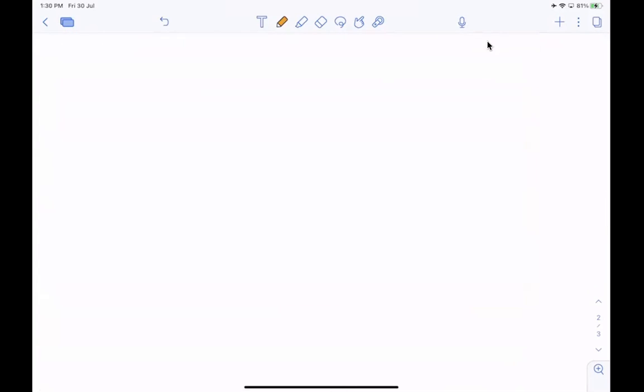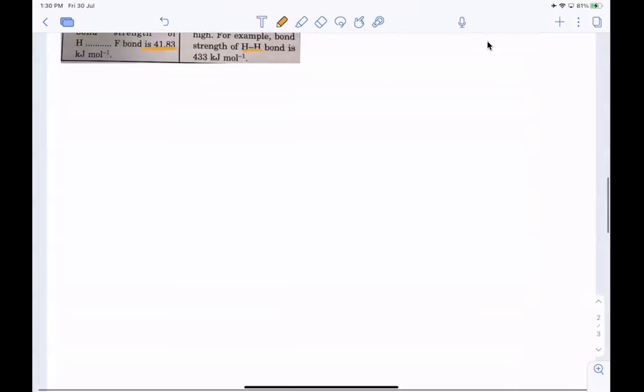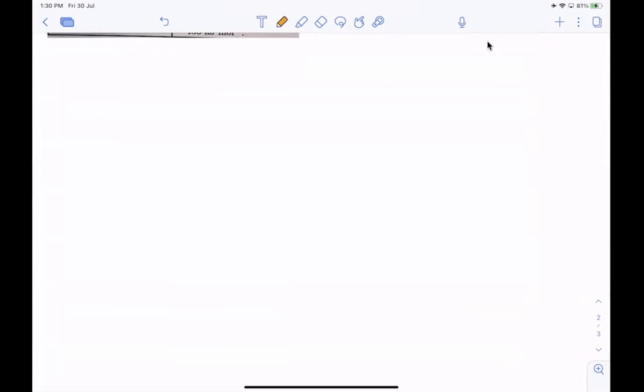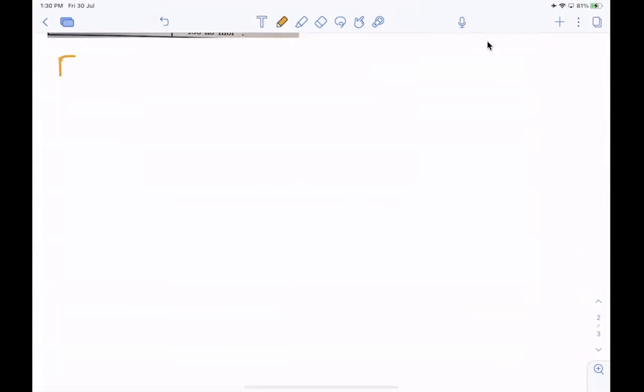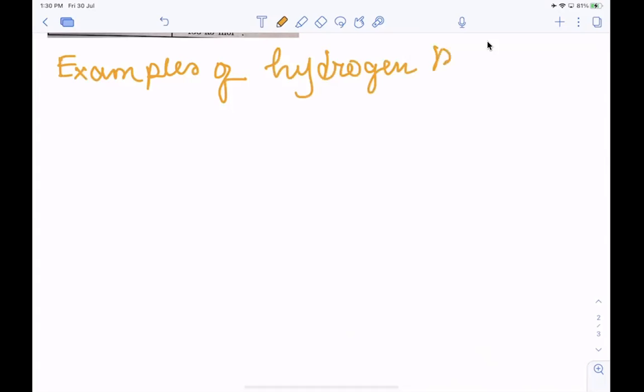Now, next we will do examples of hydrogen bonded compounds.